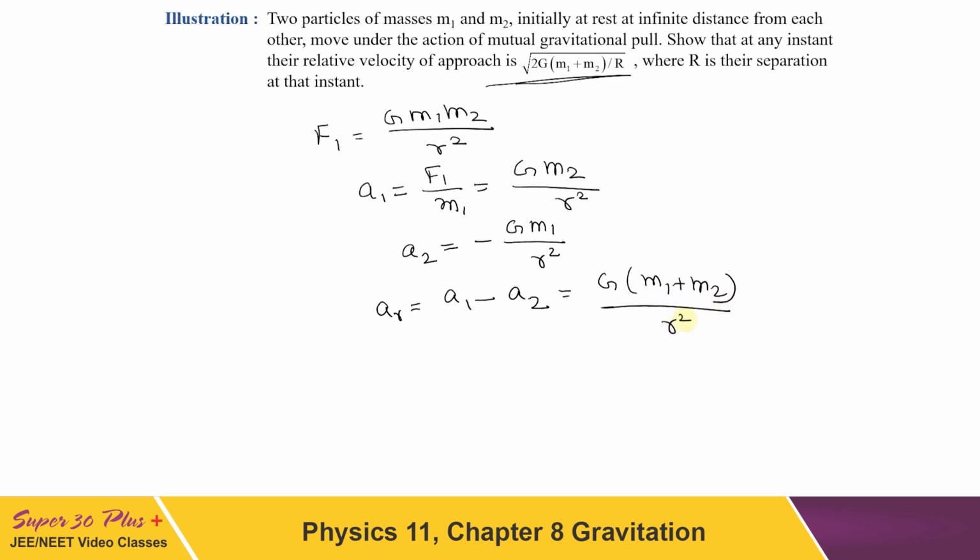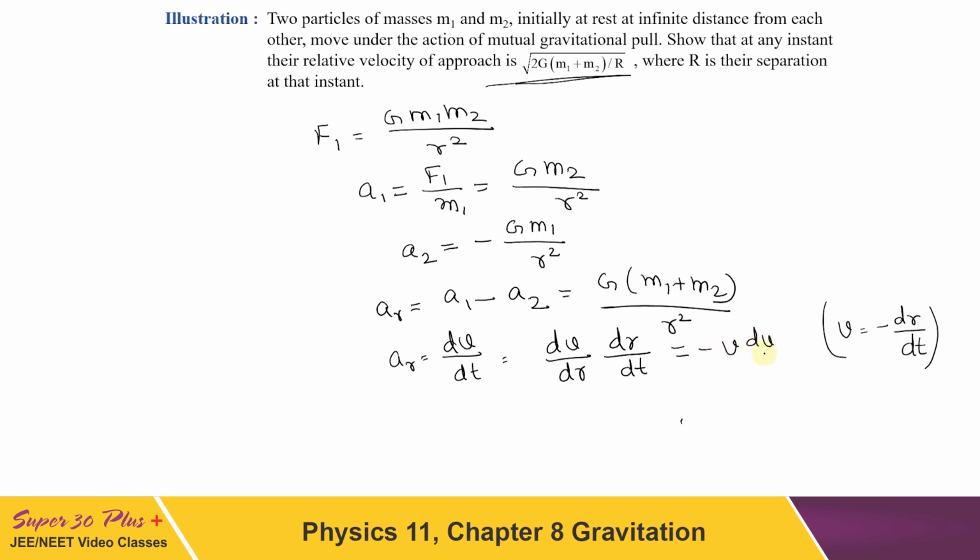So if v is the relative velocity, then we can write ar equal to dv upon dt, which can be written as dv by dr into dr by dt. Now since v is the relative velocity of approach, we can write v equal to minus dr by dt, and if I substitute this value here, it will be minus v dv by dr, which will give v dv equal to minus ar dr.